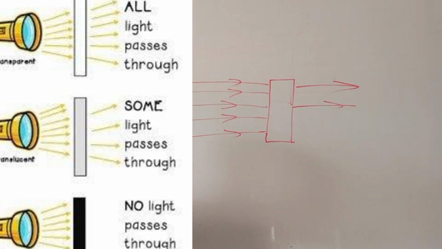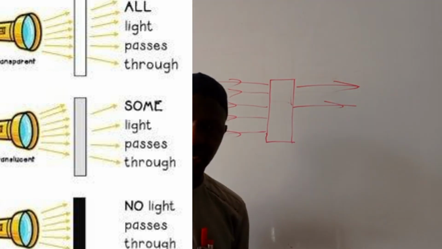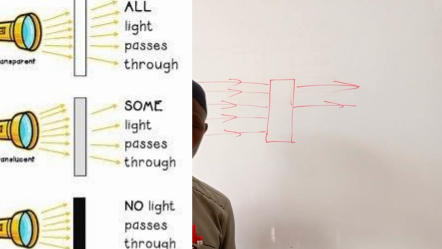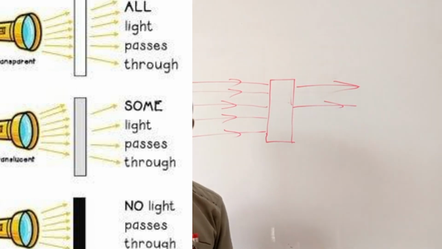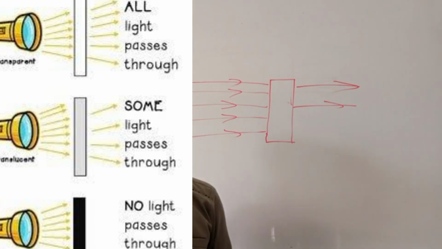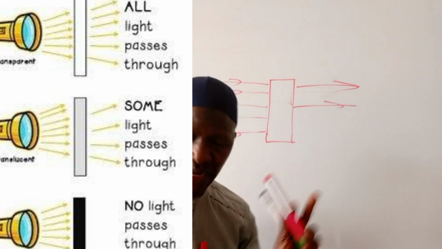So an example of translucent material is frosted glass. Then we have our tissue paper, it's also translucent material. But what of the third one? I said we have three. We classify material into three. The first one is transparent. The second one is translucent. While the third one is opaque material.